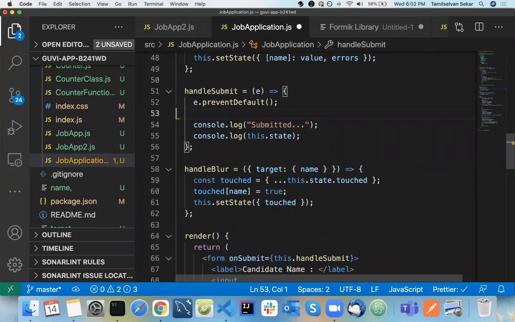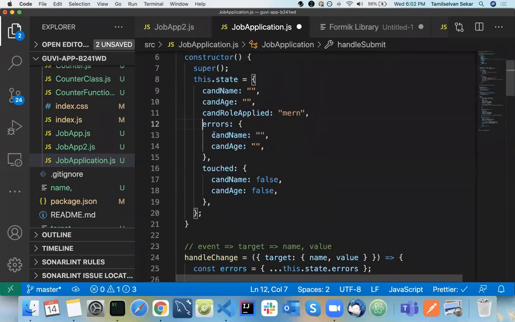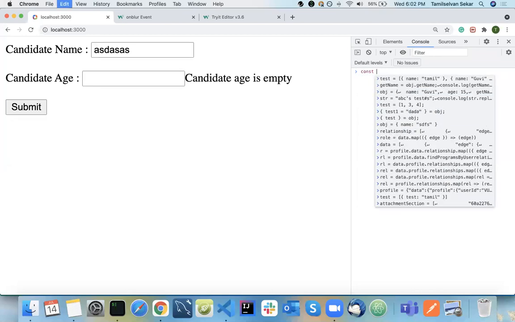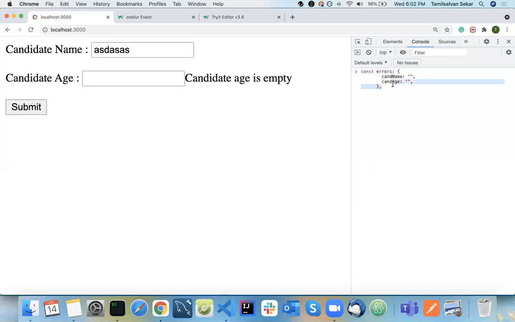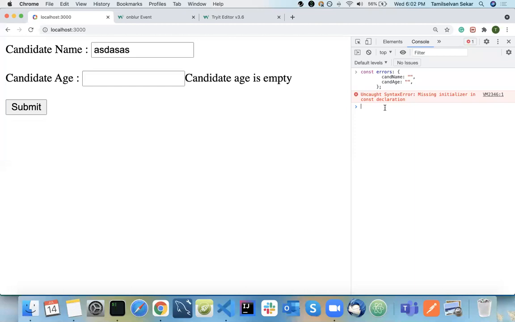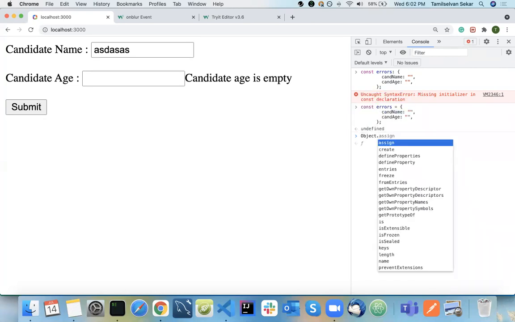Okay, so basically how to do it here is, here you have an error object here, right? So the same I will show you in an example here. So there's an error object here. Okay, so when you submit here, you need to check each and every value. Okay, how to check that? So there is something called Object.values.